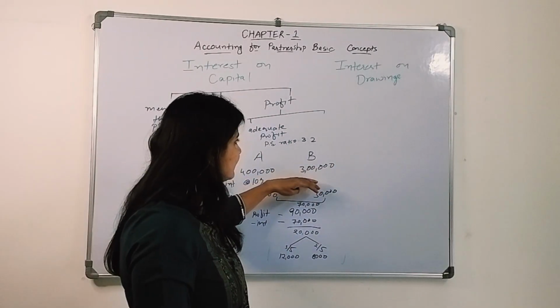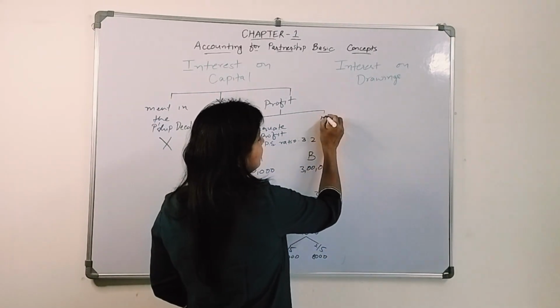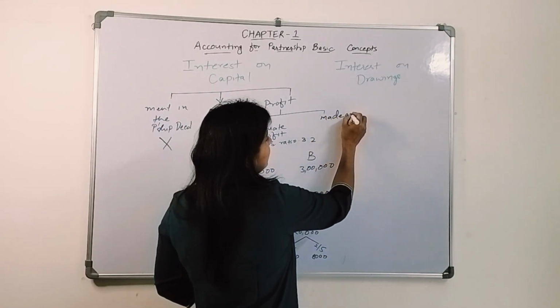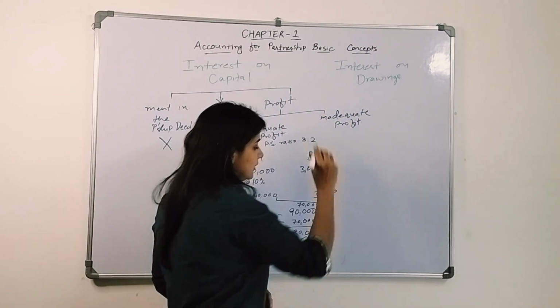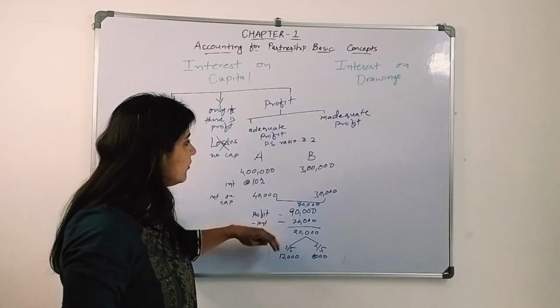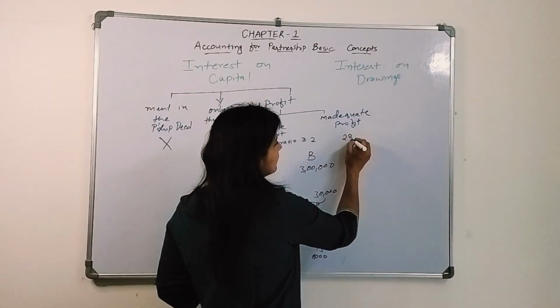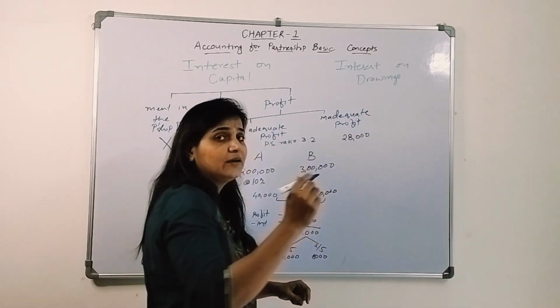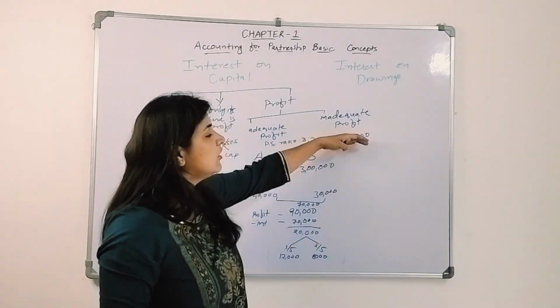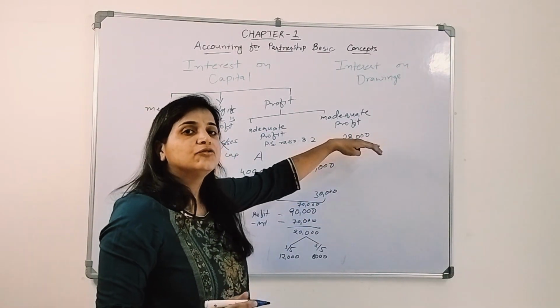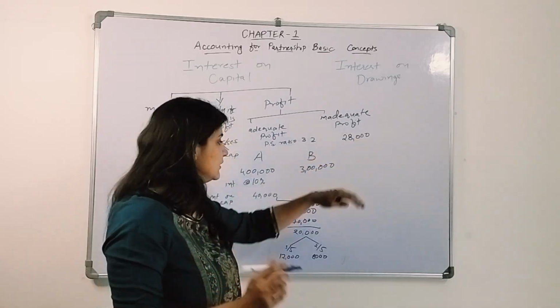But let's say there is inadequate profit. What do we mean by inadequate profit? Let's say the current year profit is 28,000. The interest amount is 70,000. How can they pay it off, right? So in this case, what do they need to do?